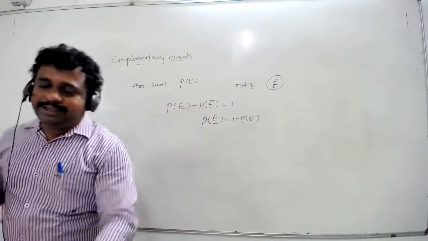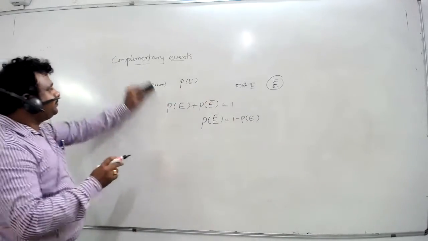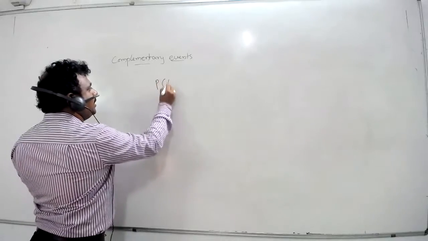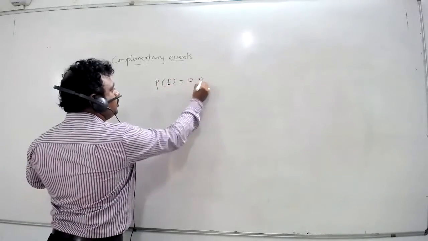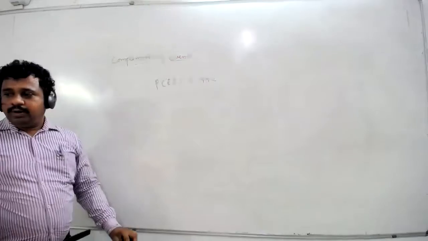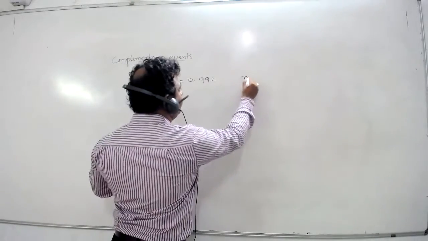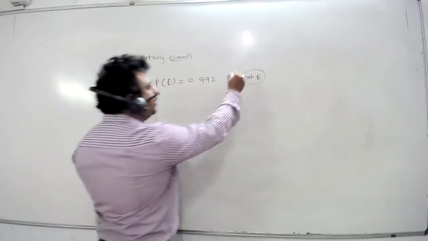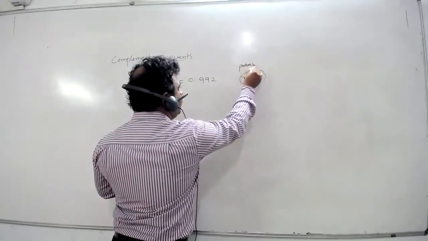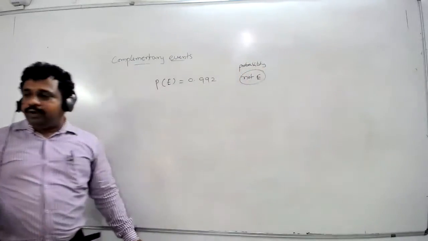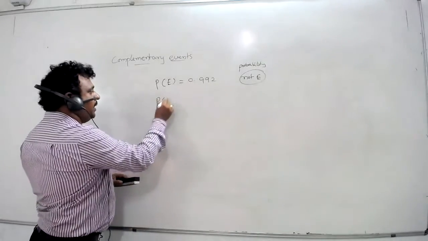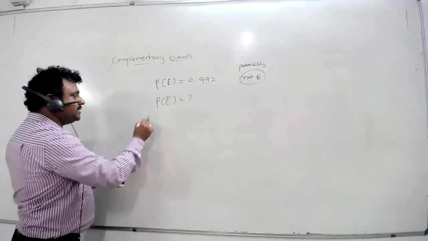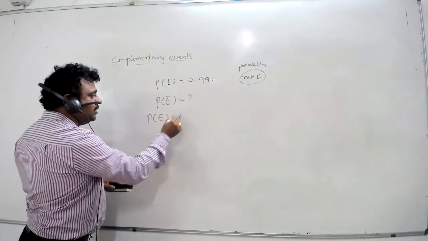Let us see another example. If the probability of an event E is 0.992, what is the probability of not E? So P of E bar is equal to how much? We know the sum of complementary events is always 1.